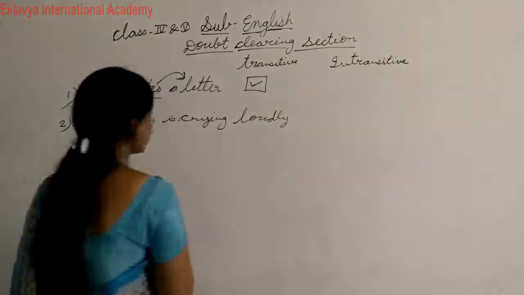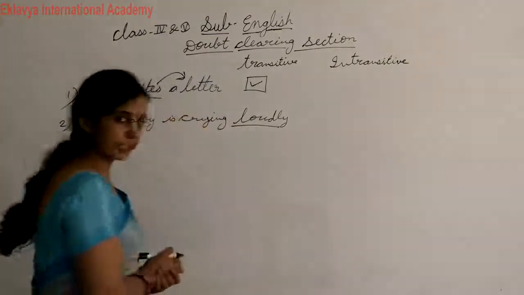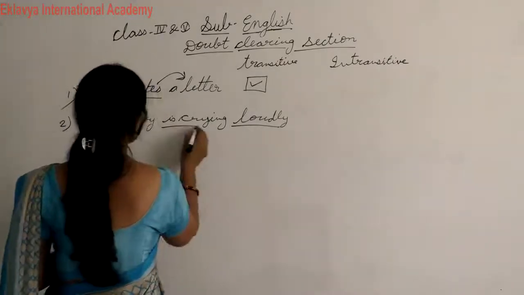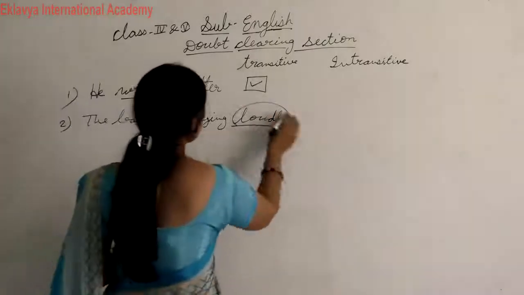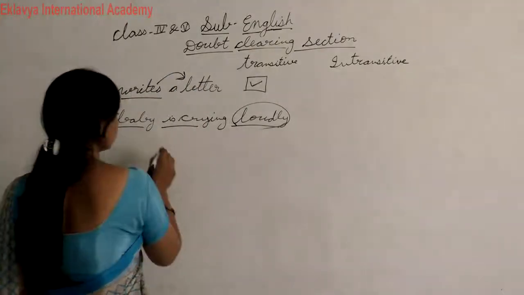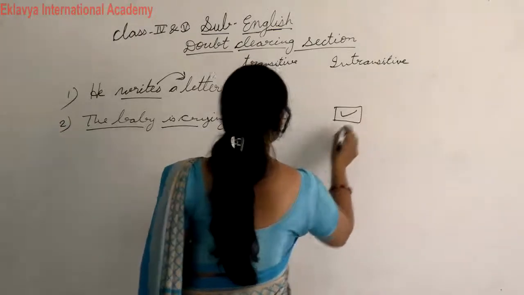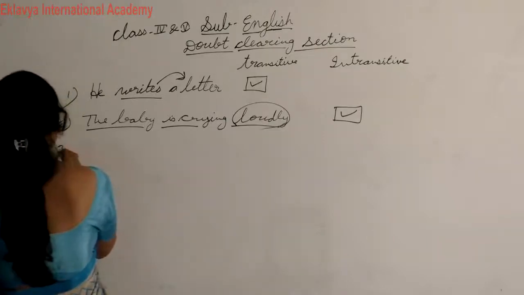The baby is crying loudly. Students, check whether there is any object or not. First tell me, is there any object? The baby is crying, there is no object, so this is an adverb. So you can say this is intransitive. This verb is intransitive.